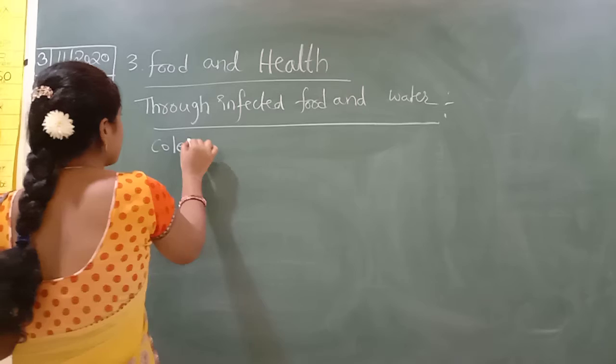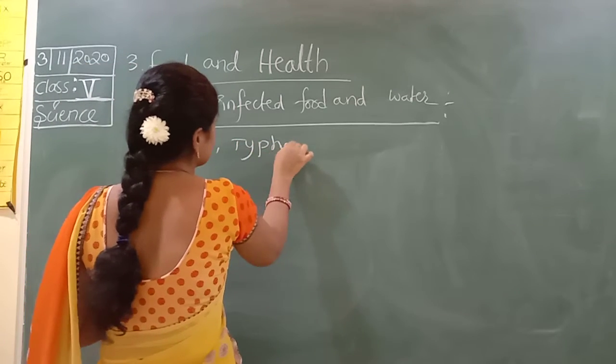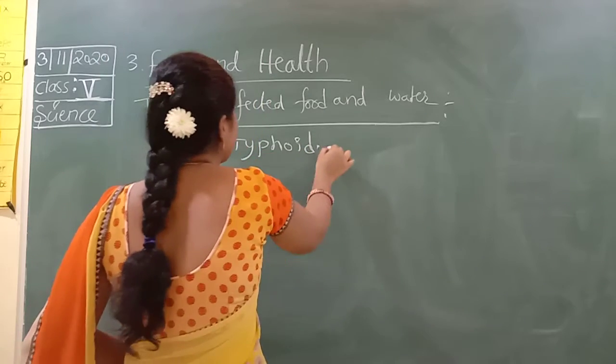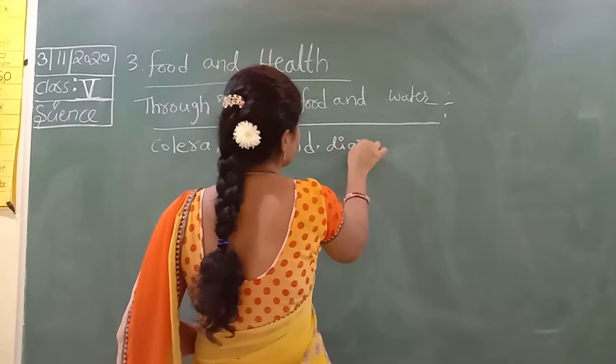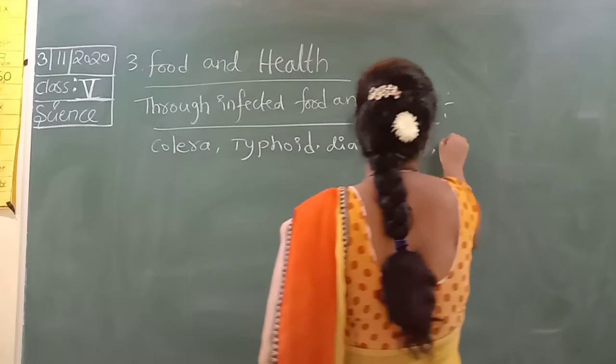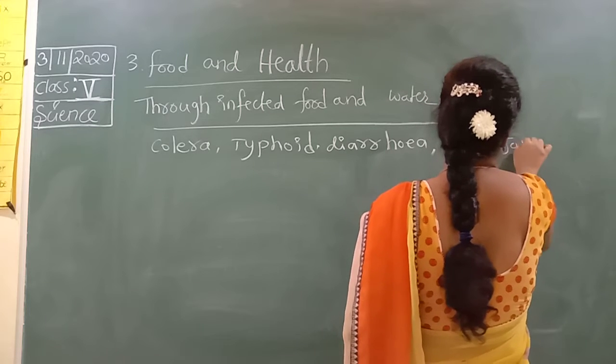Cholera, typhoid, diarrhea, polio, jaundice.